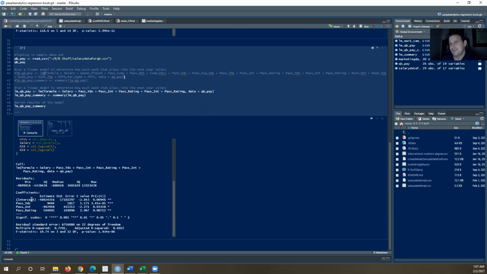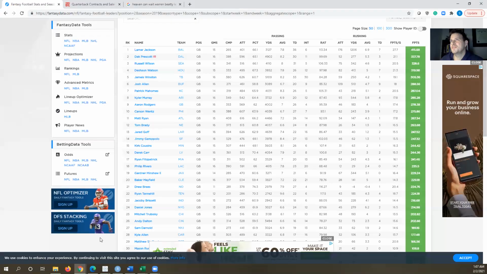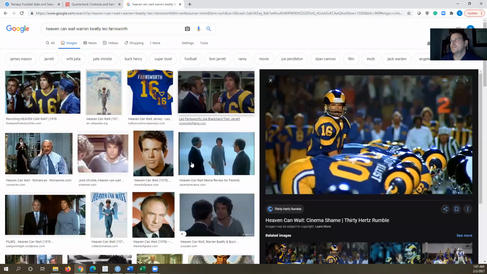Interestingly enough, I left in the intercept, so you actually start with a negative value for salary. Theoretically, you would have to pay to be the quarterback before you actually start playing and getting stats. With that in mind, I thought it would be fun to reference Warren Beatty in Heaven Can Wait. He essentially bought the team, so he actually paid to play. So we all start off as Warren Beatty, or Leo Farnsworth, if you want to be a quarterback.